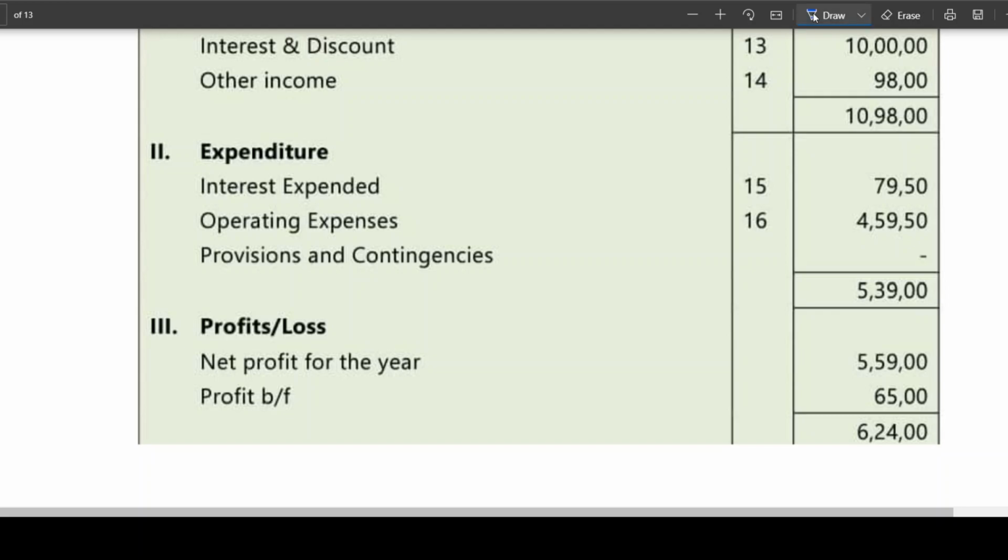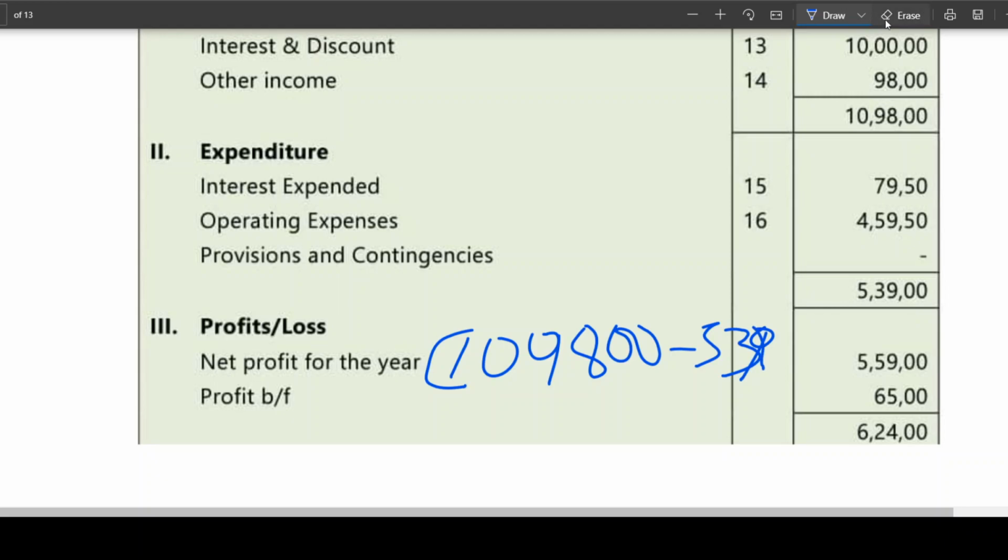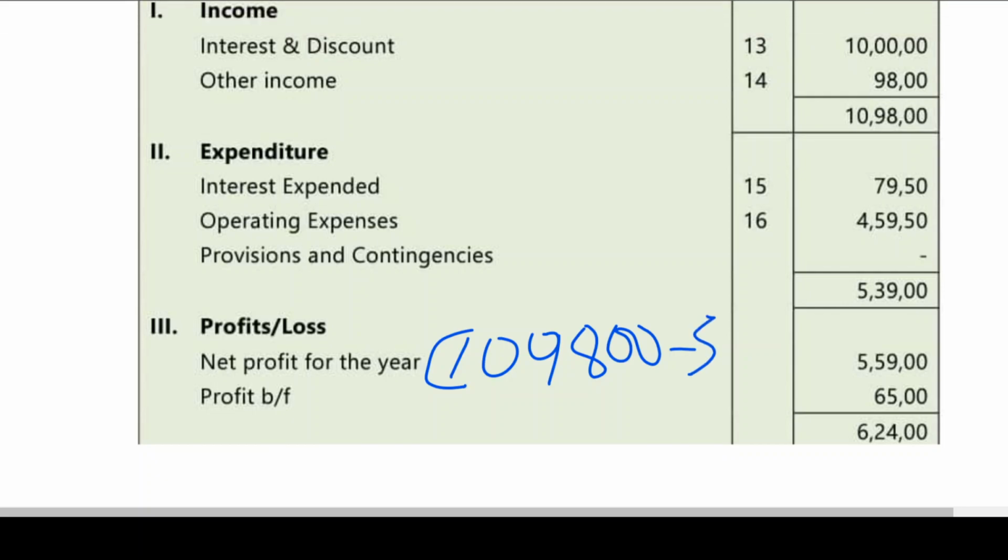For you to have clarity, here I am writing, my dear friends. Okay, how did you get this 559?